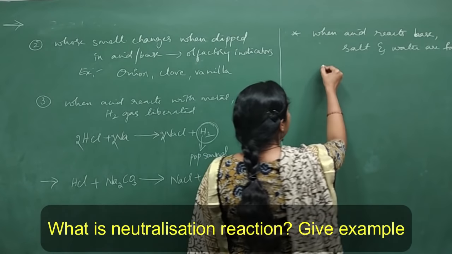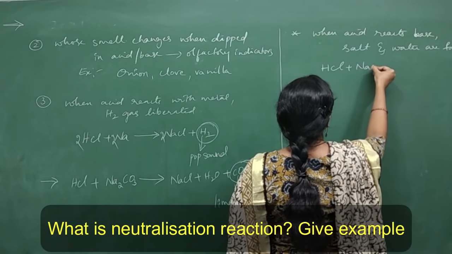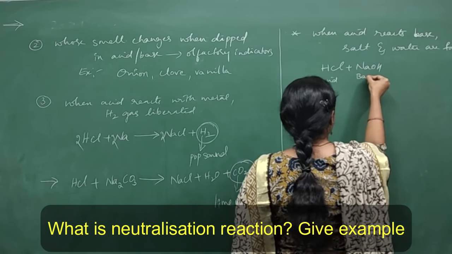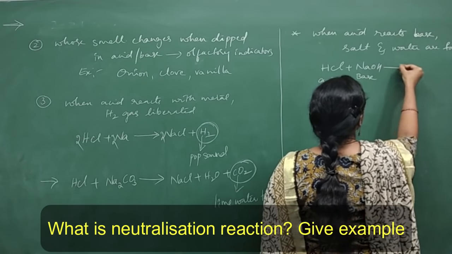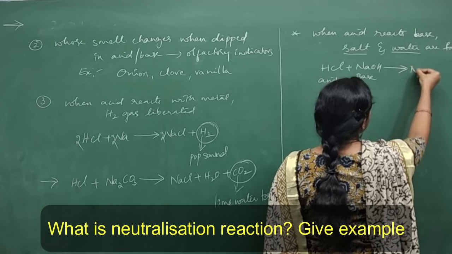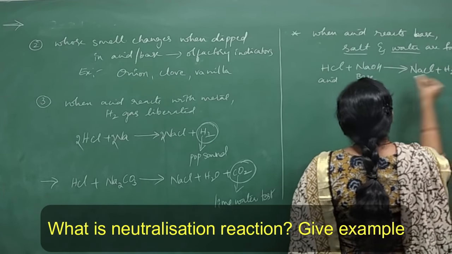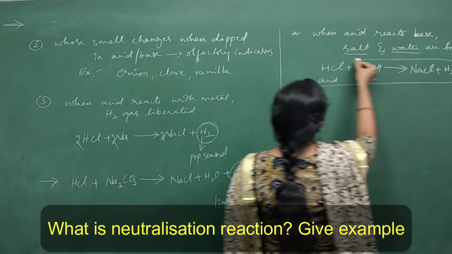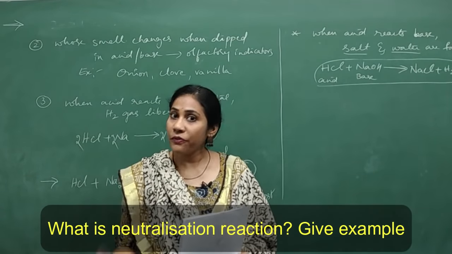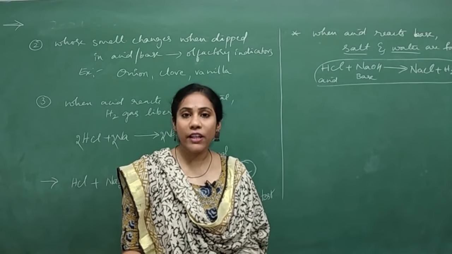So what is the example that you can mention? HCl plus NaOH. This is acid and this is base. On reaction, they would give you salt and water, isn't it? So what is the salt you will get? NaCl plus water. So this is the equation you can write and show for neutralization reaction. Very simple. Clear? Okay.